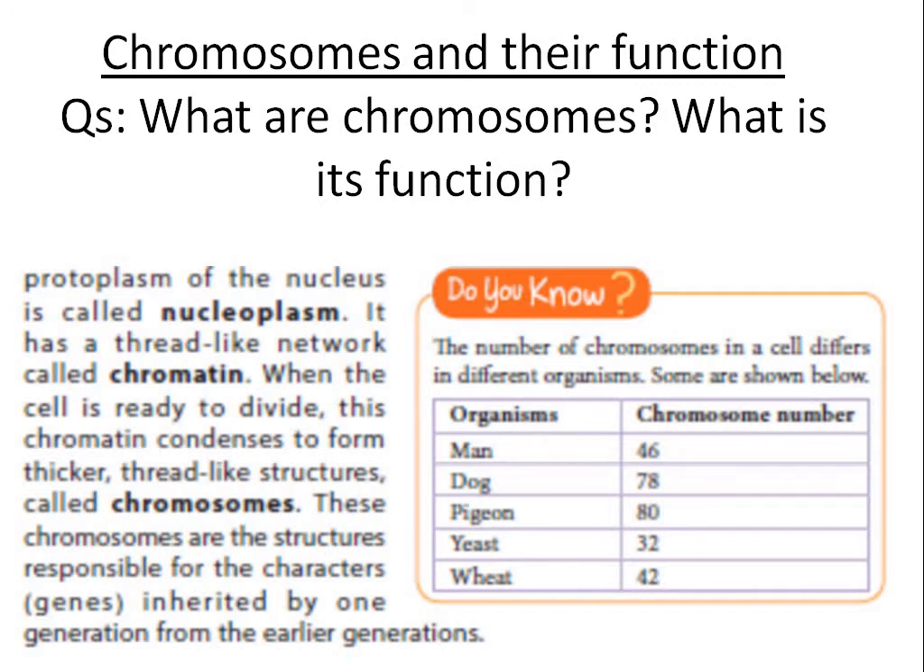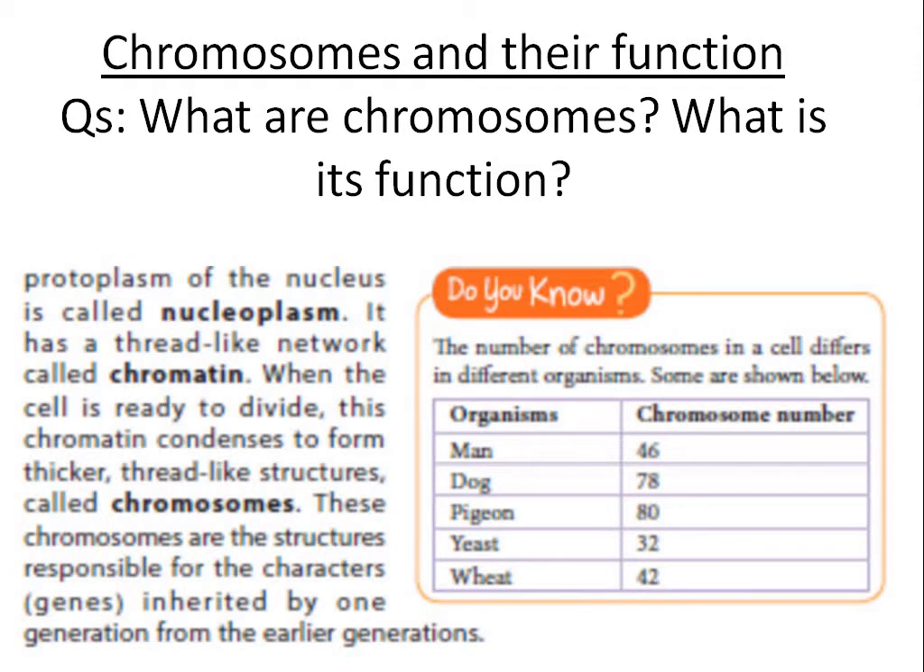In the cell organelles, we have learned many cell organelles, and in the parts of the cell we have learned the nucleus. There I have told you, in the nucleus there is chromatin material, and the chromatin material converts into a thick thread-like structure called chromosome. I told you this thing, but this is a much more important topic, so I made another slide for this topic.